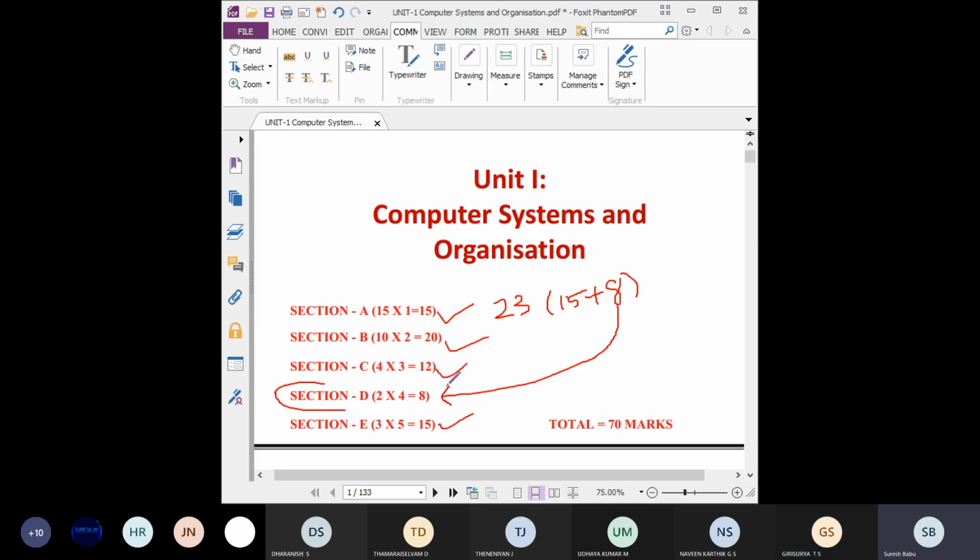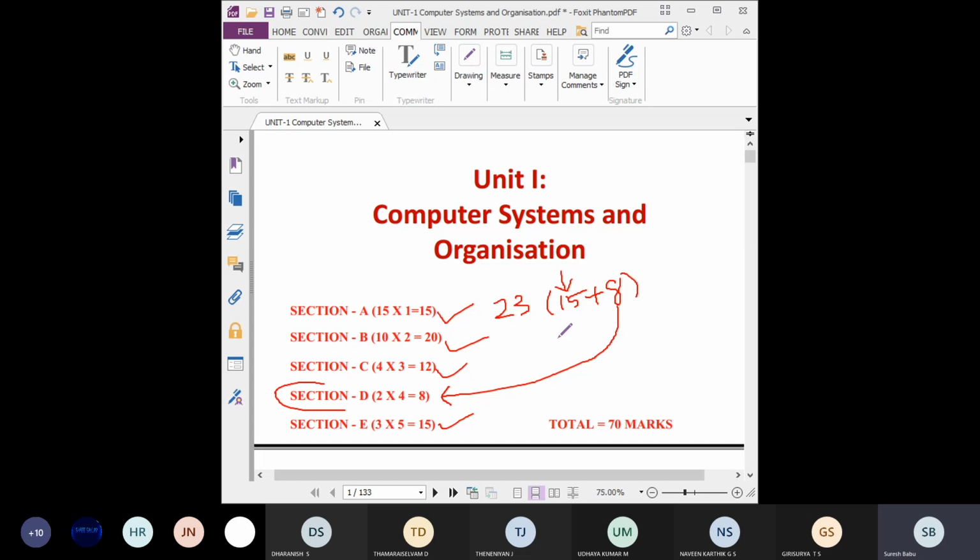In the board pattern, we will get the option in the 1 mark questions. In these 15 marks you have to answer any 15 out of 21. No other question has choices. Exactly they will give 10 questions, and in the 3 mark section there are 4 questions. In E also, the last part, they will give only 3 questions.